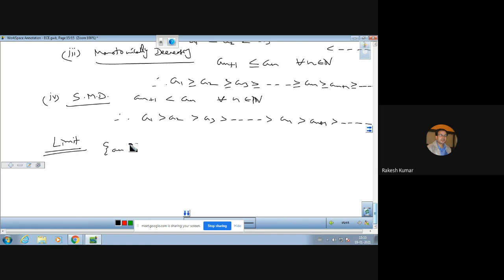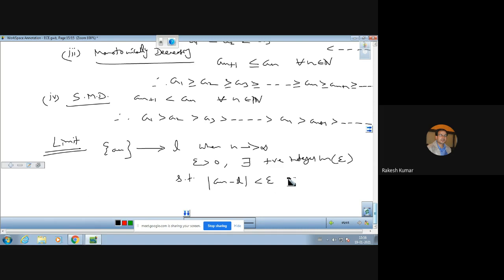A sequence an is said to approach a limit L when n approaches infinity, if for each epsilon greater than 0, this is a positive number existing, corresponding to this positive number, there exists another positive integer m depending upon this epsilon, such that |an minus L| is less than epsilon for all n greater than or equal to m.